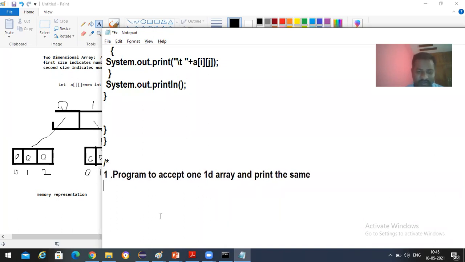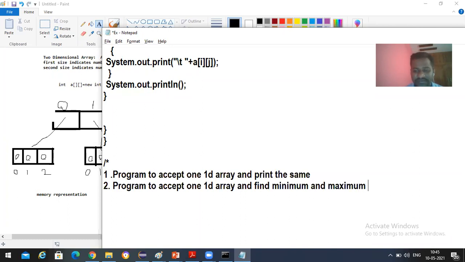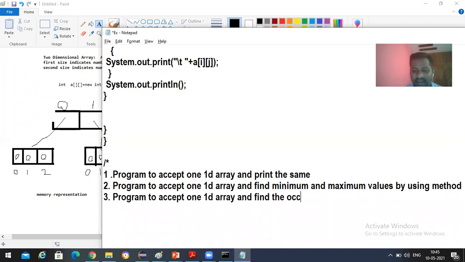Second program, to accept a 1D array and find the minimum and maximum values by using a function or method. Next, a program to accept a 1D array and find the occurrence of each and every element, the count of occurrence of each and every element.